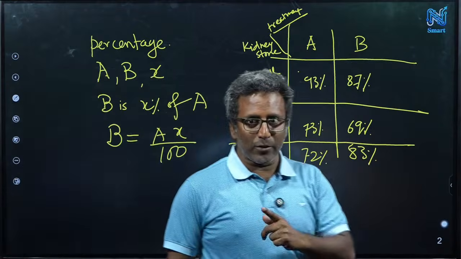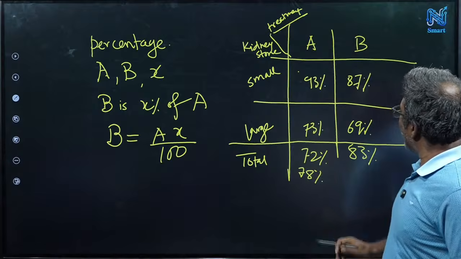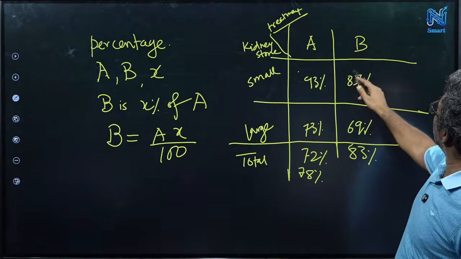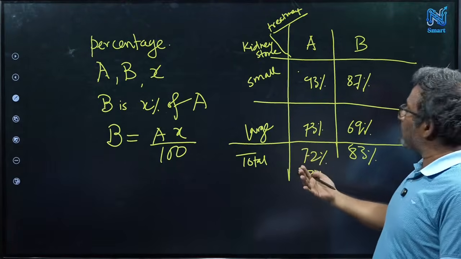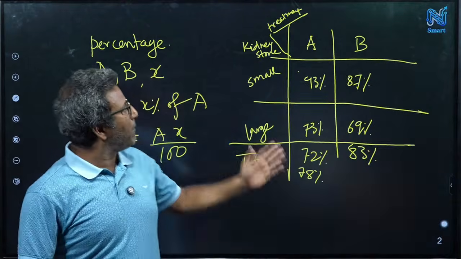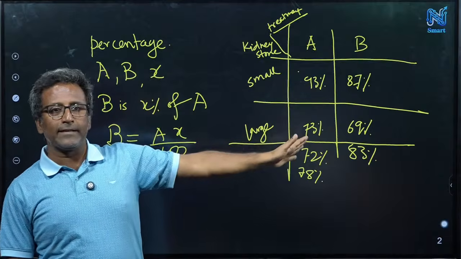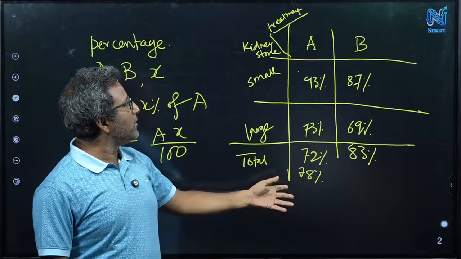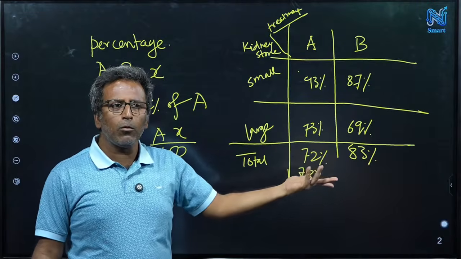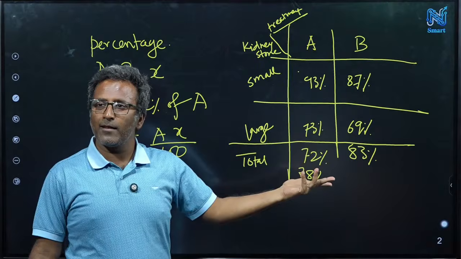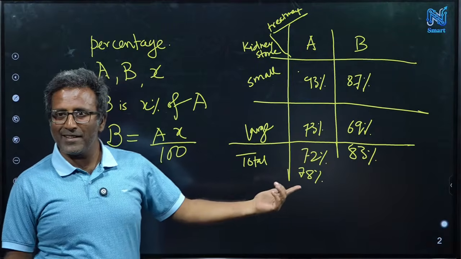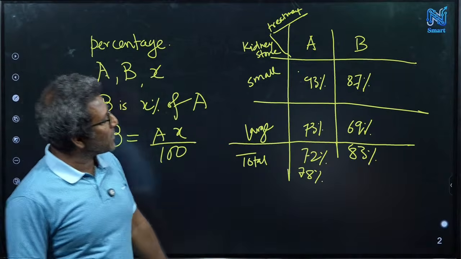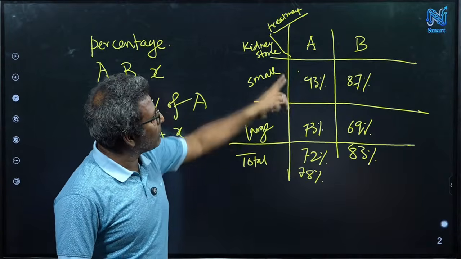Yes, so you are making another question. What he was saying is that 78% looks okay in treatment A, but treatment B, sorry, A is performing better, right? A is performing better over small as well as large kidney stones. But if you look at the total, A is not performing well. B is performing better. What is happening? So you can ask questions here, right? Before going to answer this particular question, I first have to resolve the first question.